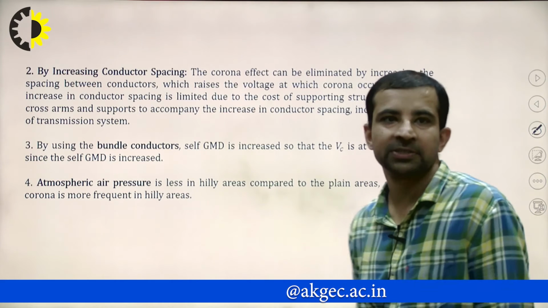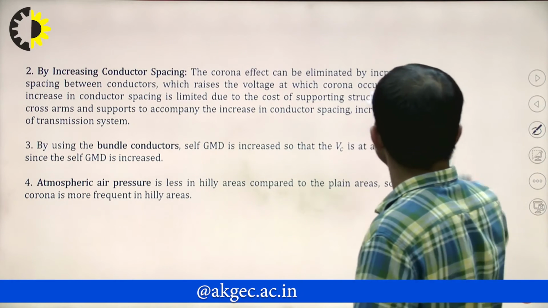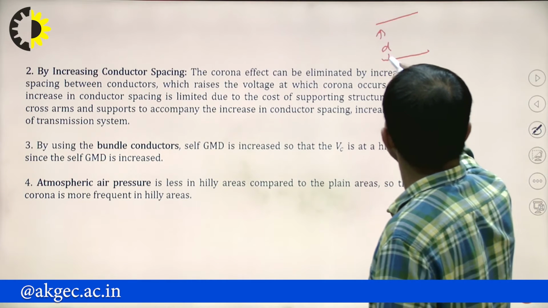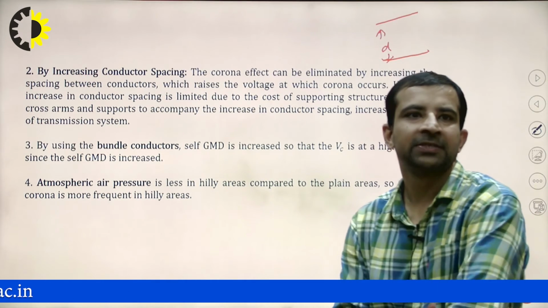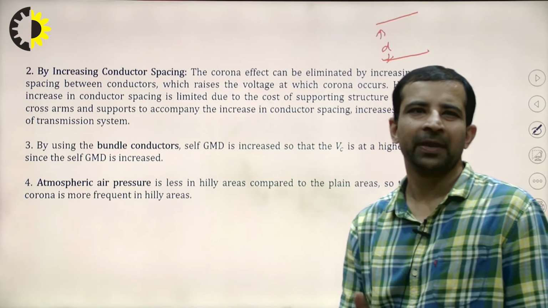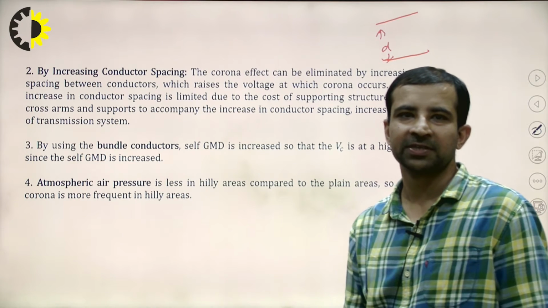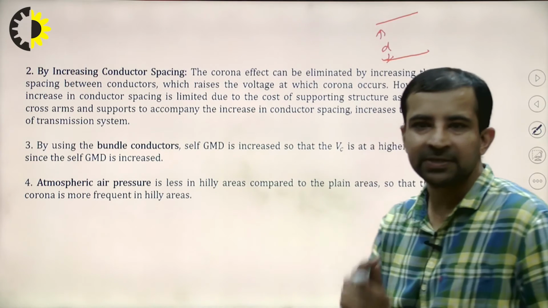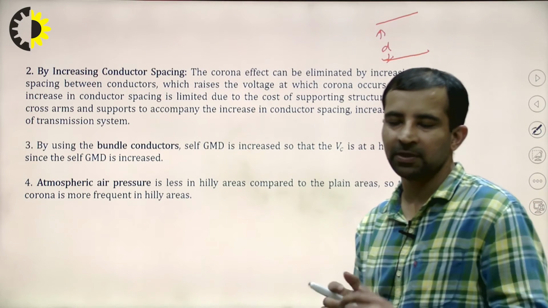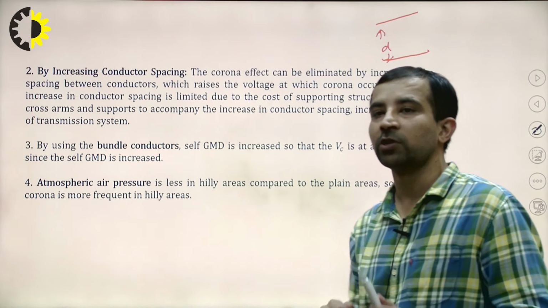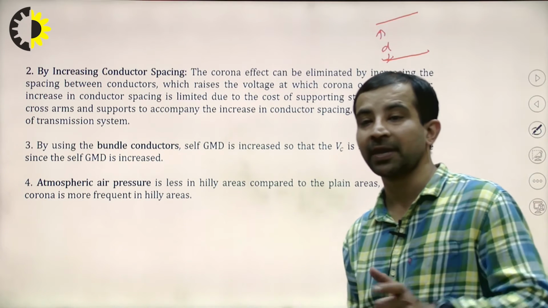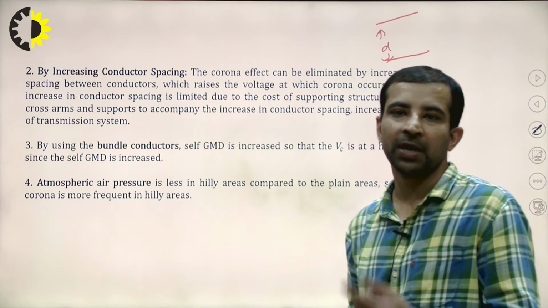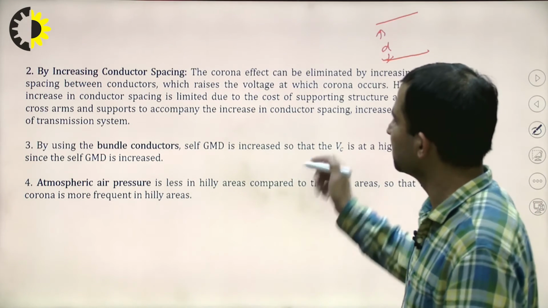By increasing the conductor spacing. Now you have seen these are the conductors, and this D is the distance between the conductors. So by increasing the conductor spacing, the corona effect may be eliminated, as increasing the spaces between the conductors raises the voltage at which corona occurs. Now what is the concept? By increasing the distance between the conductors, we can raise the voltage at which corona occurs. And what is the voltage at which corona was occurring? That is known as the critical disruptive voltage, VC. So the whole idea is to keep the VC to be higher, and we can do it by increasing the conductor spacing.